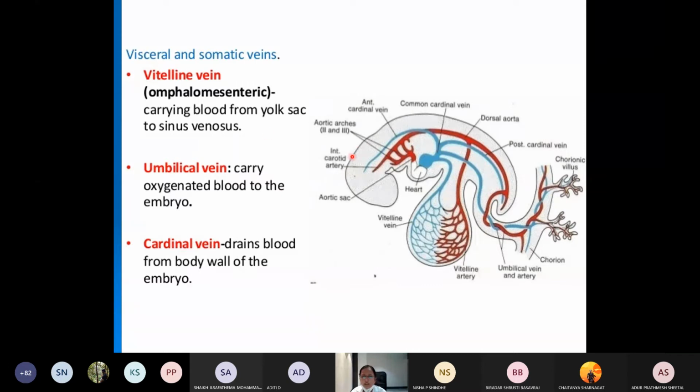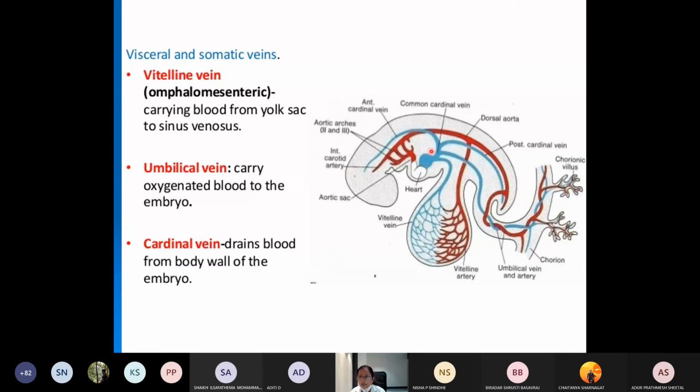So these are the cardinal veins. These are the three important veins. These two are called the visceral veins. The cardinal veins are called the somatic veins since they are draining the blood from the body wall. So where do they end? Ultimately they will be opening into the sinus venosus. So this is the sinus venosus.